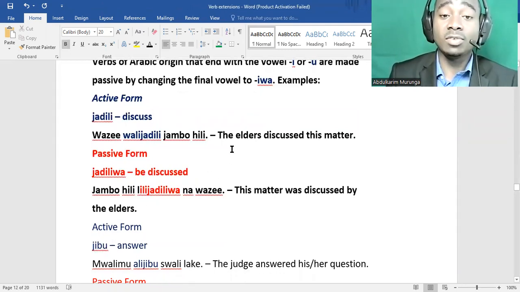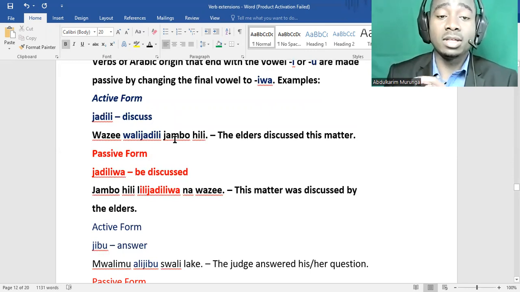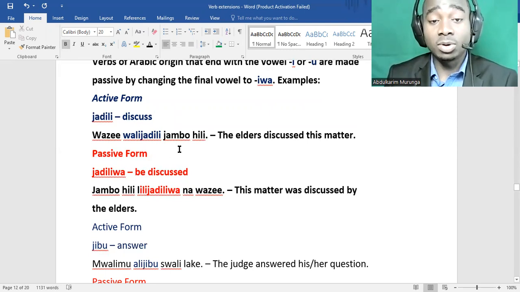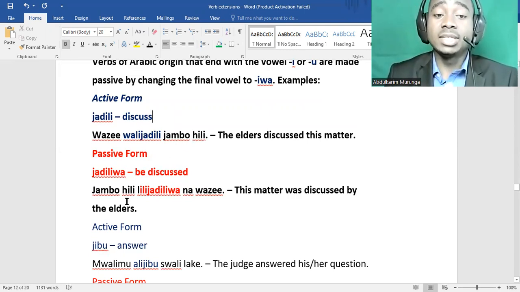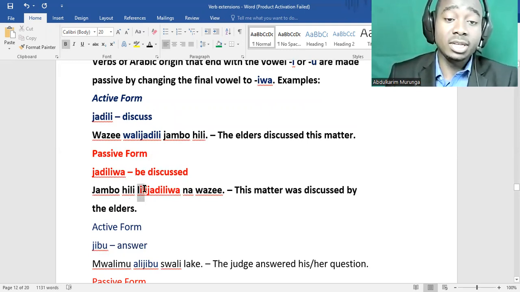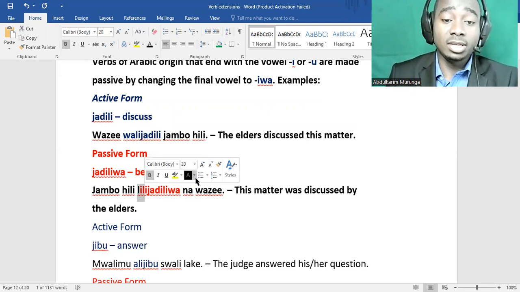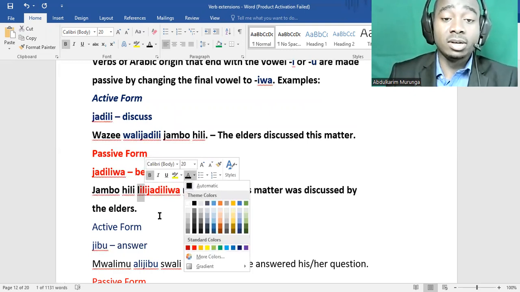When we're making passive, we start with the thing. So here is jambo. Wazee walijadili jambo hili. This matter. So we say, jambo hili lilijadiliwa na wazee. Sawa? This matter was discussed by the elders.